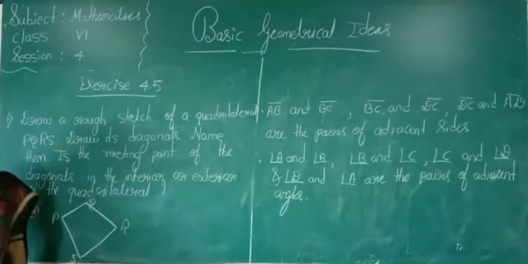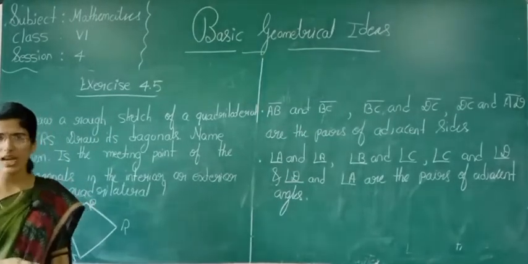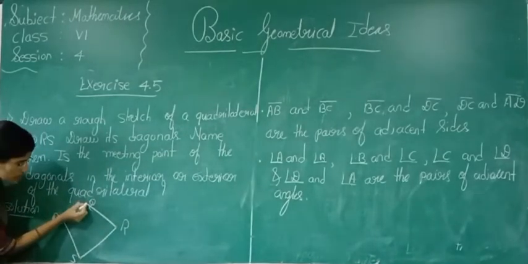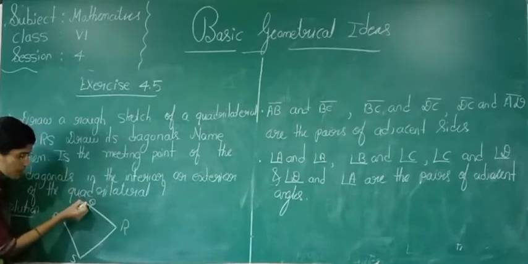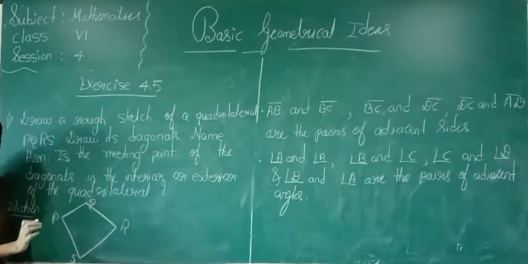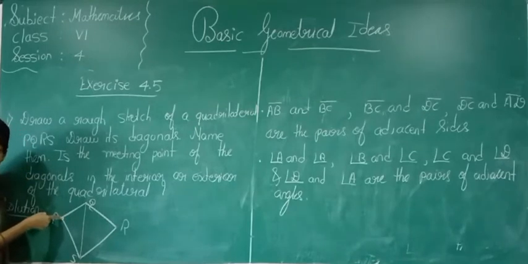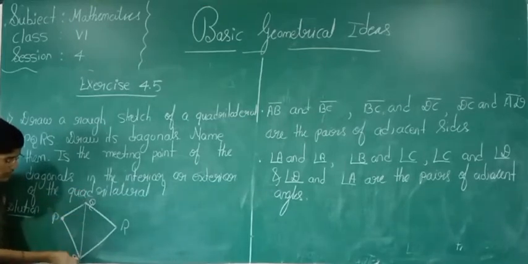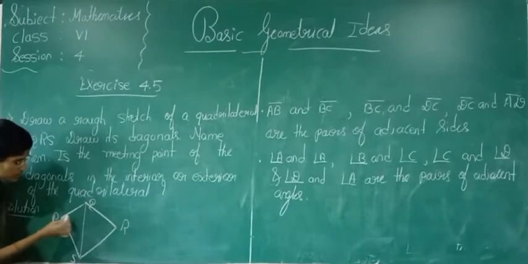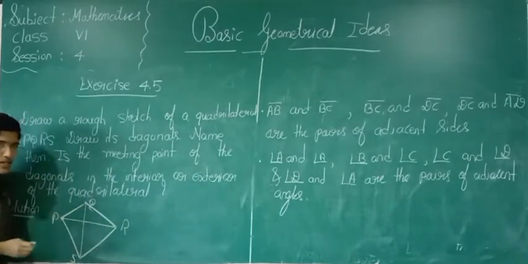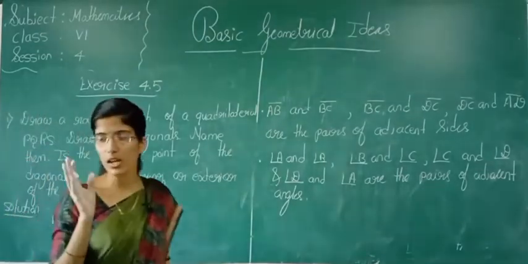Draw its diagonals. See, students, I have not told you about diagonals yet. What is a diagonal here? For this vertex, the diagonal should not go to an adjacent vertex. Now see how many diagonals are possible here. For this point P, we have to leave the adjacent vertices and take the one remaining. How many diagonals are possible in a quadrilateral? Two diagonals are possible in a quadrilateral.